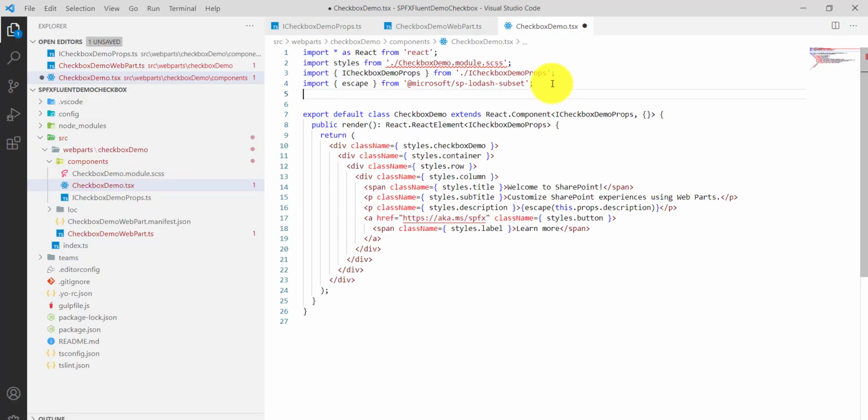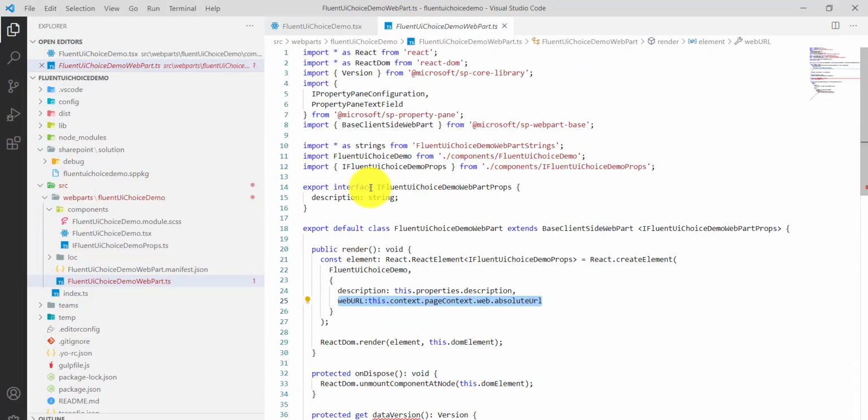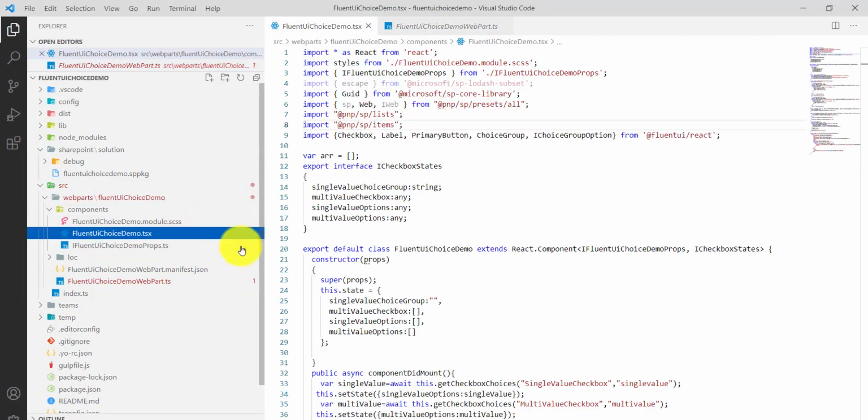And here we are going to write our code. But let me first explain exactly what we are going to modify over here. If I open the tsx file, remember I'm showing you two files here, one solution where I have already created everything, because it makes no sense to type everything and show it to you. I'll provide you the solution, and then you can also do the same way, so that you will be able to know what things are required to do this demo.